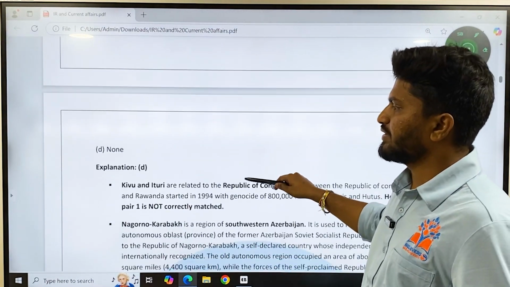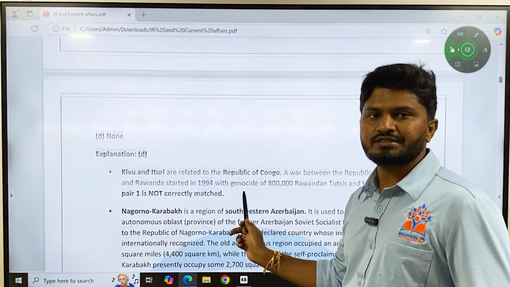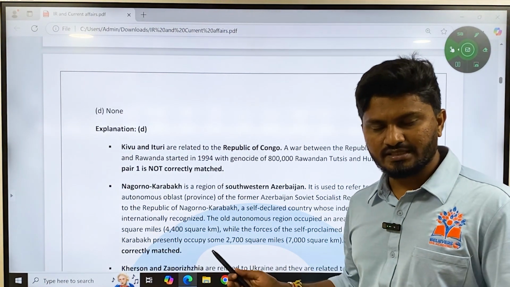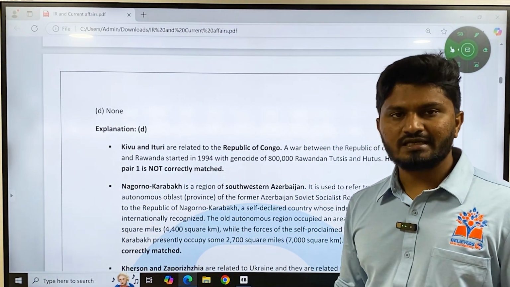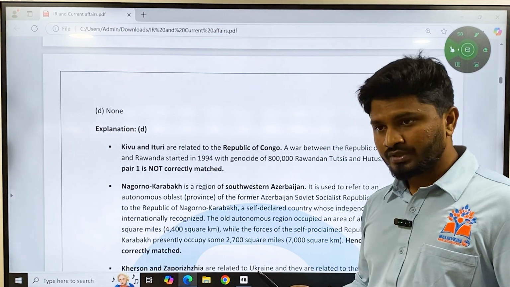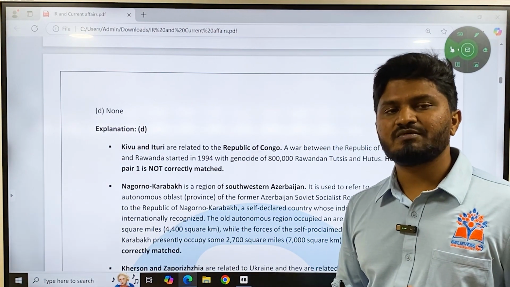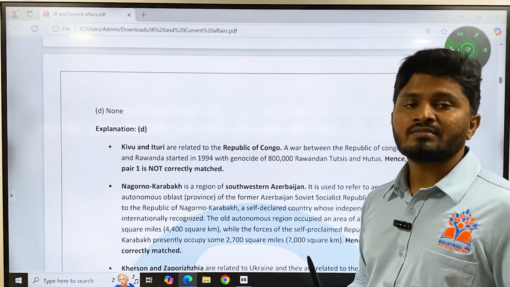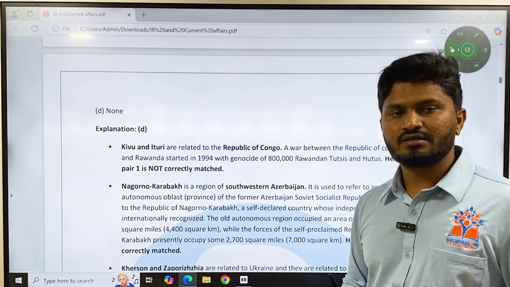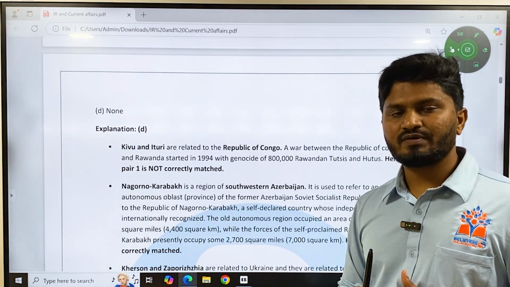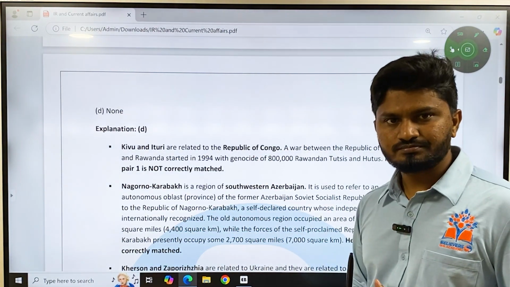So this is how you have to connect your current affairs with the international relations or map-based questions. That is why in news analysis I am teaching the Syria dispute and the Israel and Palestine conflict. I will be emphasizing more on the place names, because there are direct questions coming from places, especially in match the following type of questions. You might at least know the region or at least know the important city. That way you can easily answer these kinds of questions.